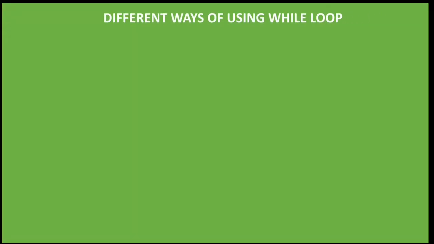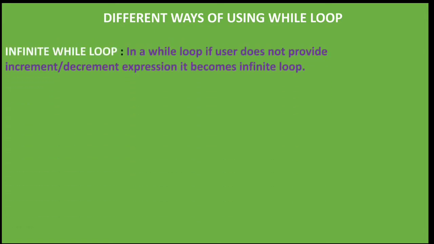Different ways of using the while loop. So the different methods, we have to know how the while loop can be used. The first method is the infinite while loop. Infinite means never ending. In a while loop, if the user does not provide any increment or decrement operator or expression, it becomes an infinite loop, because if the value of a particular variable is not incremented, it will remain the same.